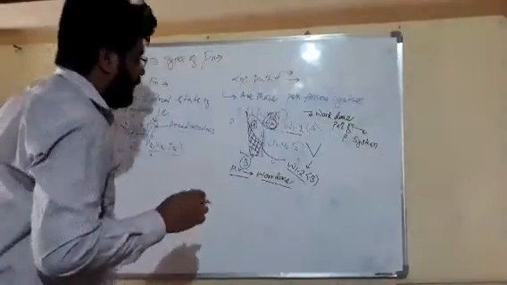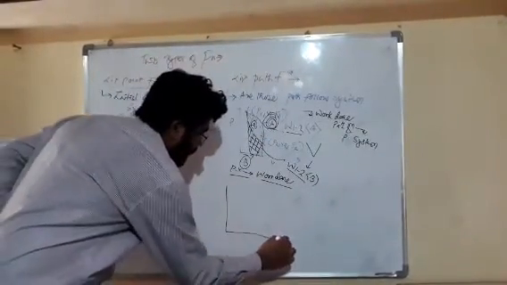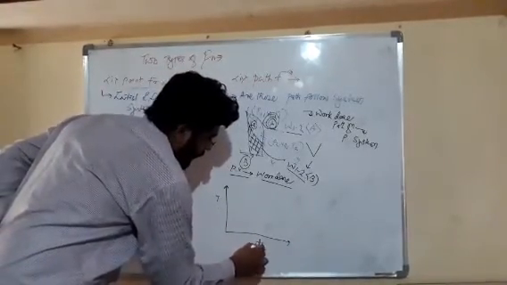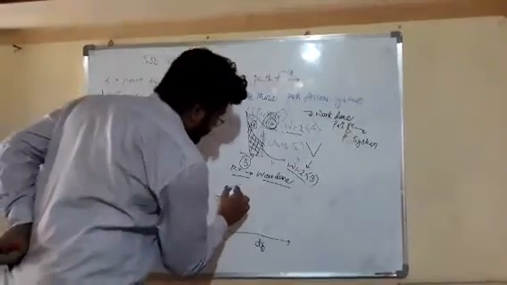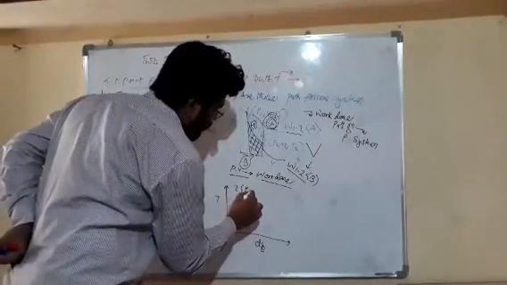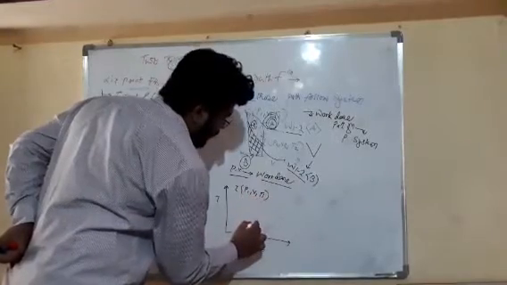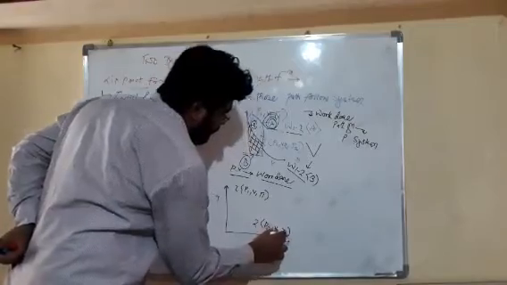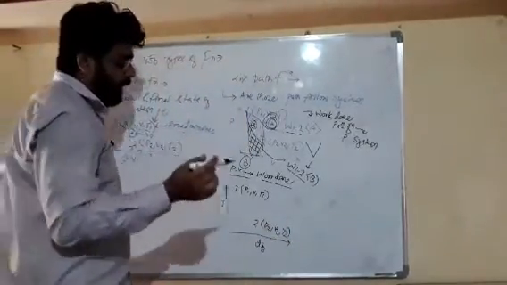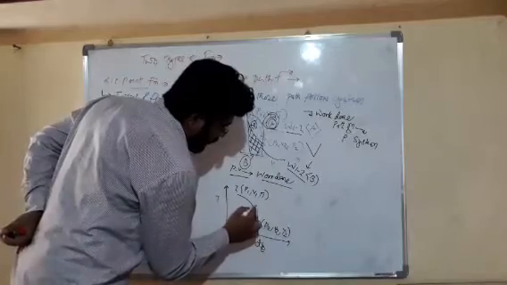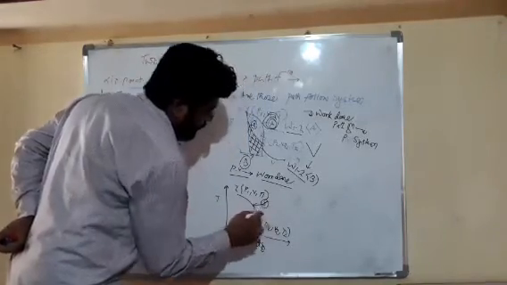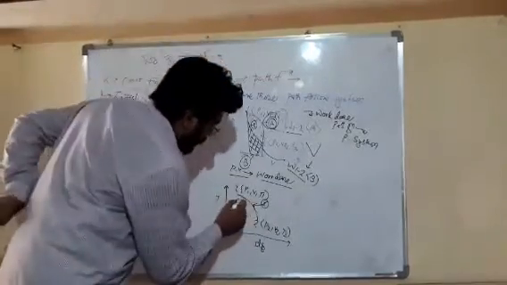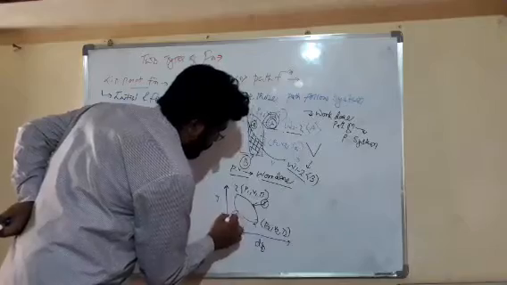In a similar manner, friends, this is a temperature and entropy diagram. This is our state 1 with pressure P1, volume V1, temperature T1. State 2 has pressure P2, volume V2 and temperature T2. Dear friends, now we are moving from state 1 to 2 by process A. And friends, we are also taking path B for moving from 1 to 2.